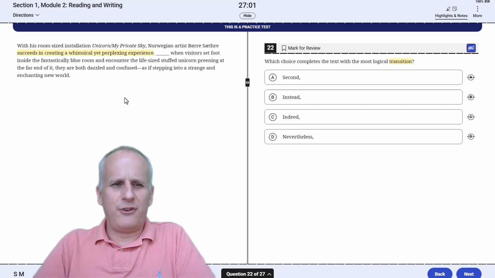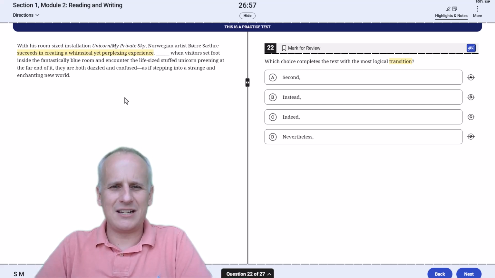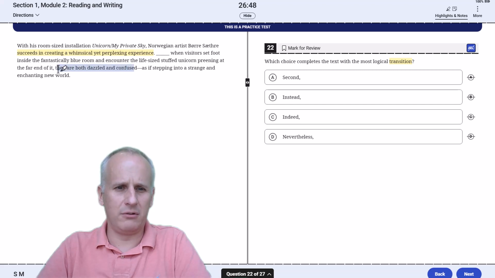When visitors set foot inside the fantastically blue room and encounter the life-size stuffed unicorn preening at the far end of it, they are both dazzled and confused, as if stepping into a strange and enchanting new world. Oh, okay, so visitors are both dazzled and confused. That matches whimsical yet perplexing. So we need to find an answer choice that indicates agreement.